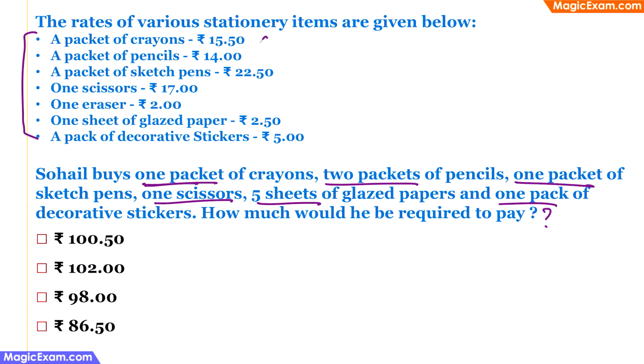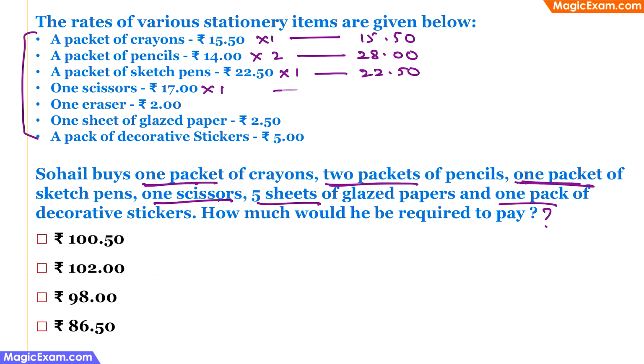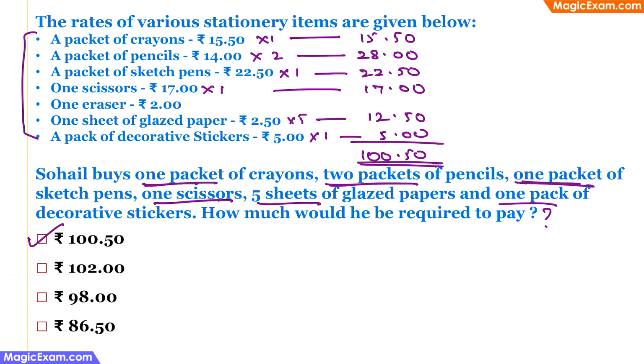So 1 packet of crayons into 1, so that will be 1550. Then 2 packets of pencils, so into 2, that will be 28. And 1 packet of sketch pens, so into 1, that will be 2250. And 1 scissors, so into 1, that will be 17. And 5 sheets of glazed paper, so into 5, that is 1250. And 1 pack of decorative stickers, so into 1, that is 5. So when we add this up, we'll get 100.50. So that is the correct answer here.